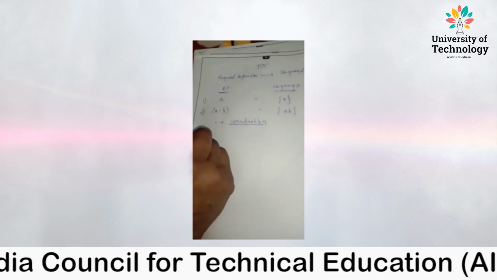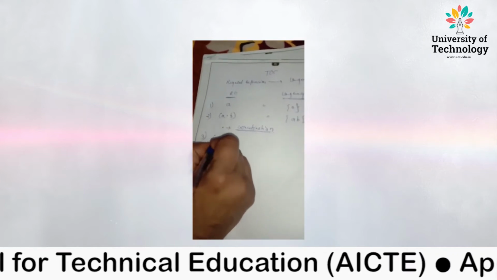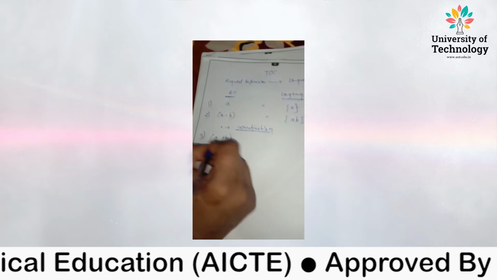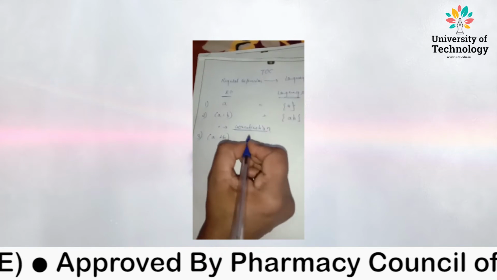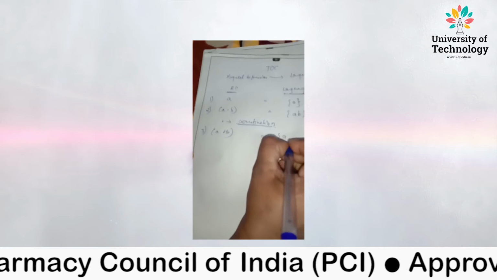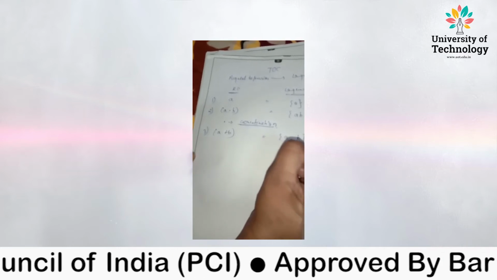Right? Third, for example, A plus B. Plus means union, right? And union means at least once. So what is it going to be? At least once means either A or B.